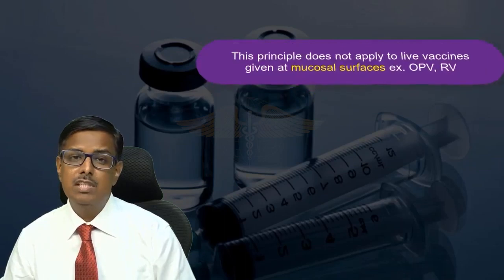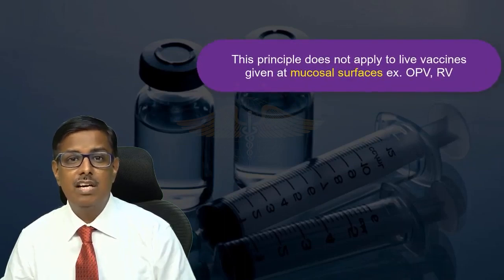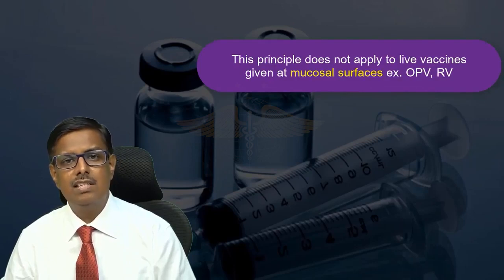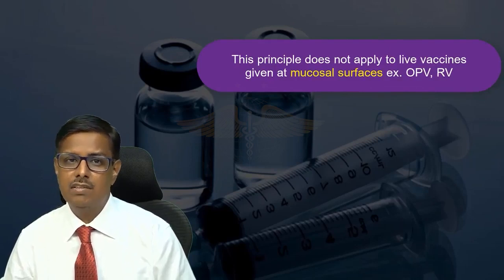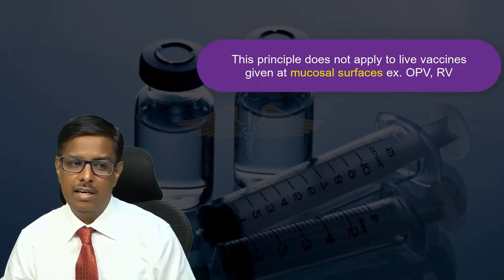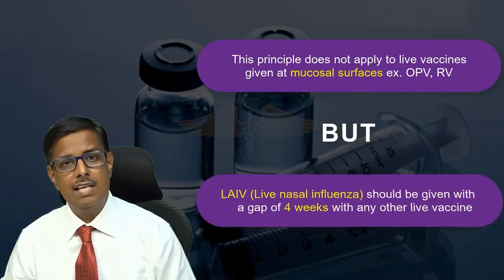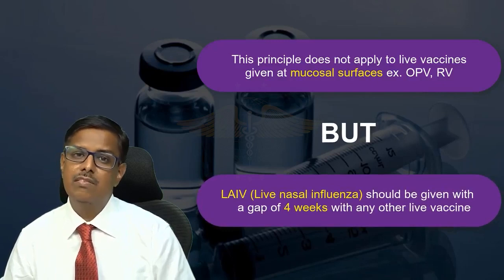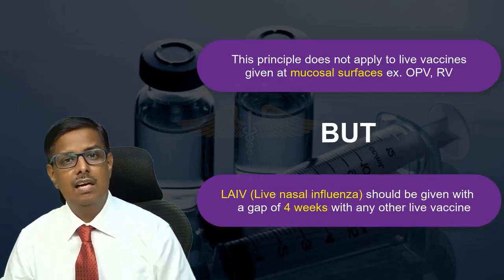But this principle does not apply to live vaccines given at mucosal surfaces, for example, polio or rotavirus. You can give these vaccines at any interval, today, after 7 days, after 15 days, after 4 weeks, anyhow. But there is an exception to this exception. Live nasal influenza vaccine should be given at a gap of 4 weeks with any other live vaccine.